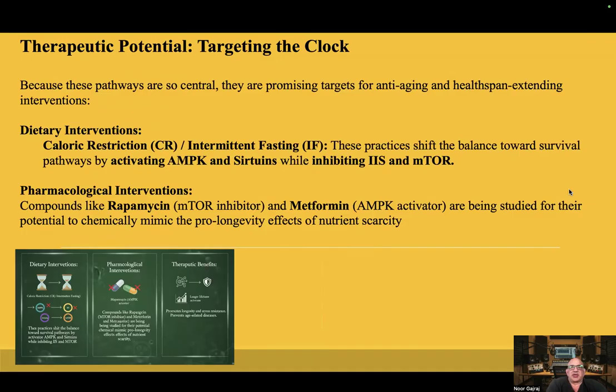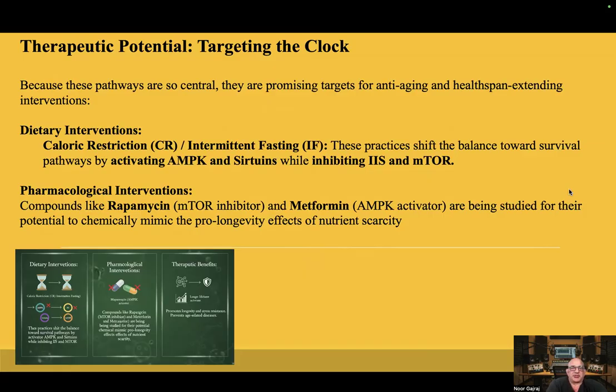Therapeutic potential, targeting the clock. Because these pathways are so central, they are promising targets for anti-aging and health span extending interventions. Dietary interventions, caloric restriction, and intermittent fasting. These practices shift the balance towards survival pathways by activating AMPK and sirtuins while inhibiting IIS and mTOR.